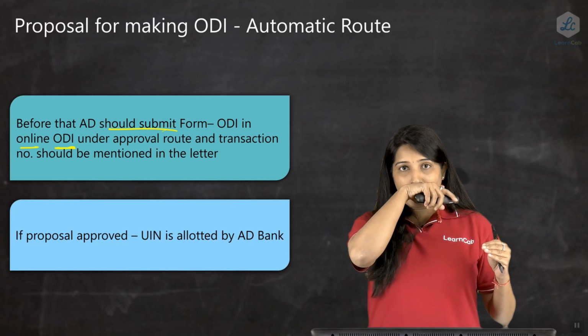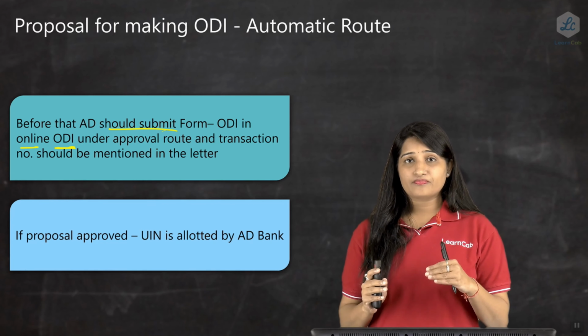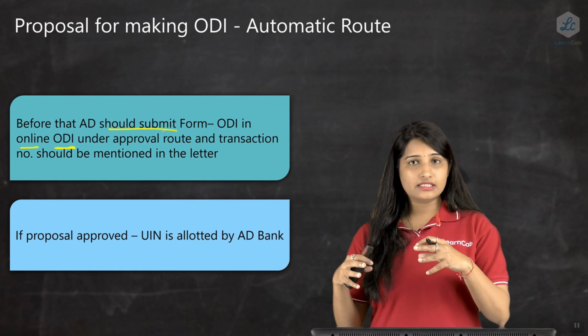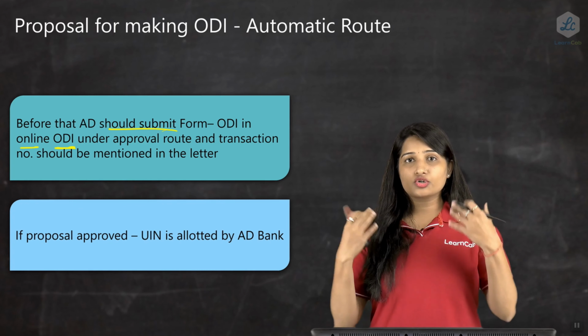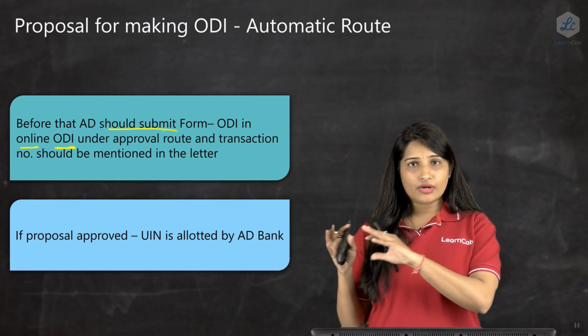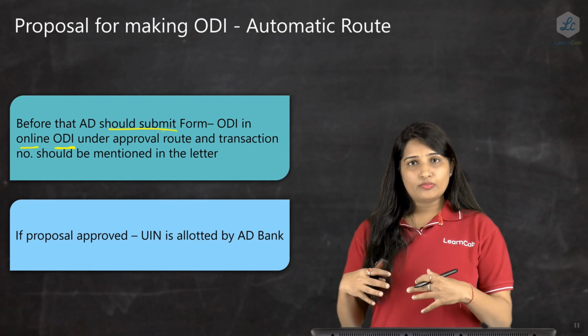Let's say here 4 people are investing. A, B and C are residents in India. They want to invest in, let's say, XYZ company. So all the 4 people have to approach a particular authorized dealer bank. Let's say HDFC is in our case.